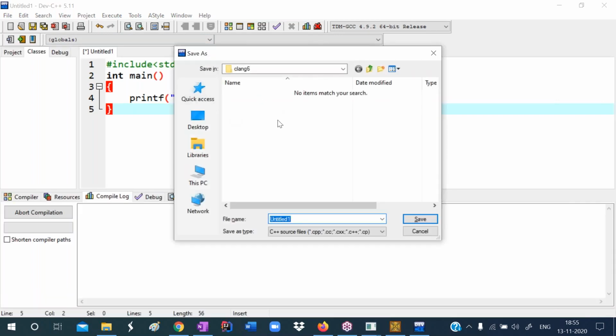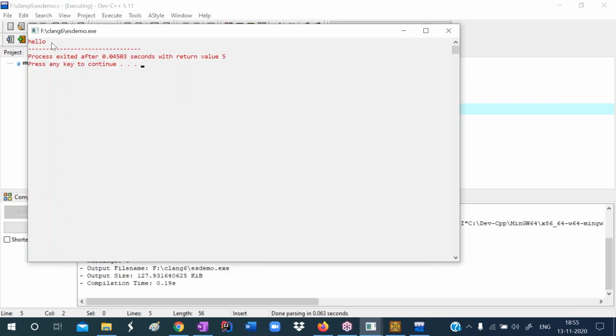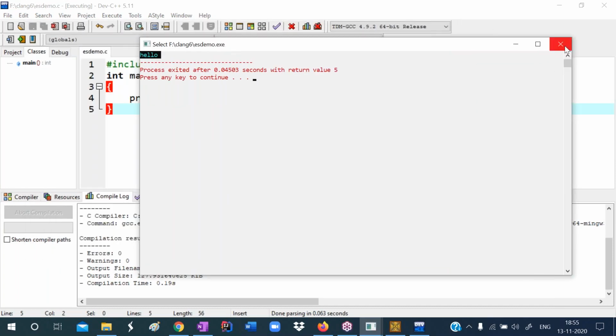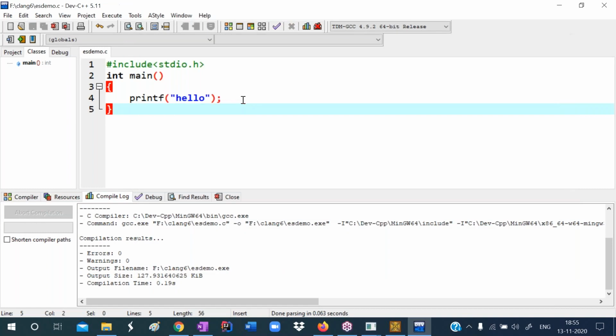The program is asking to save. I'm saving this program with the name ESDemo. ESDemo means escape sequence demo, dot c. See what it is printing? Hello. Hello is printed. Okay, now after that, I'm writing another printing statement. Observe carefully here. Printf.